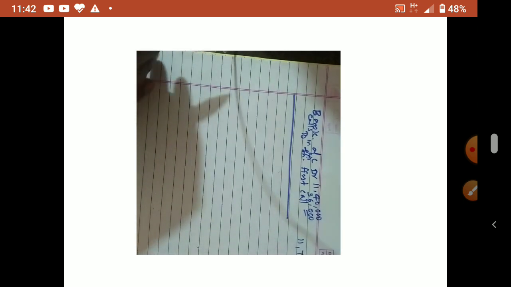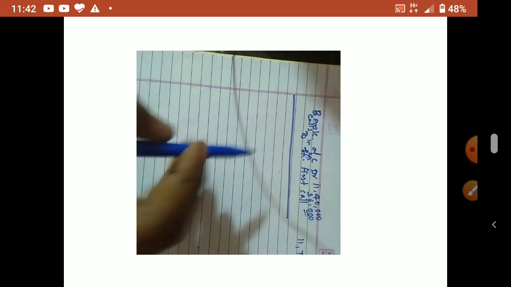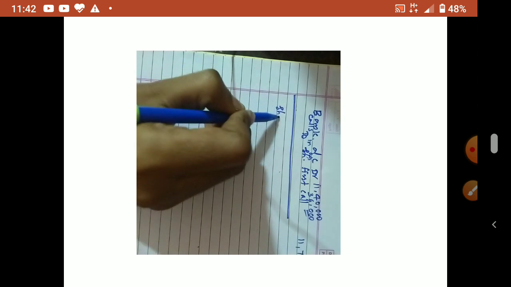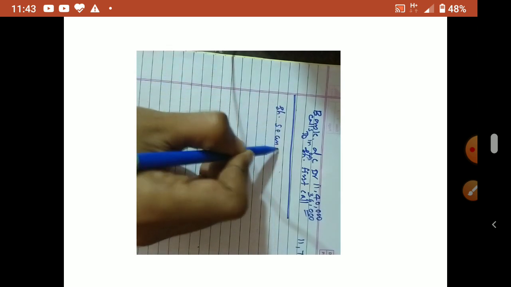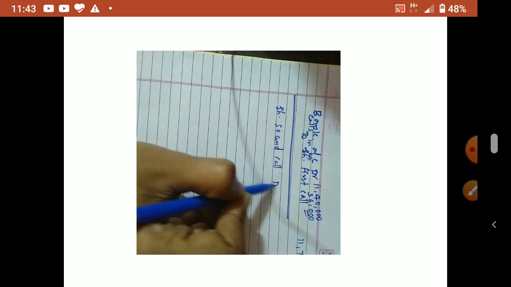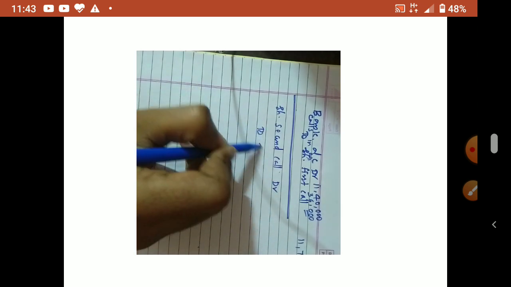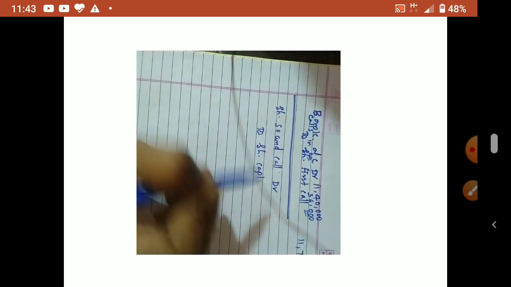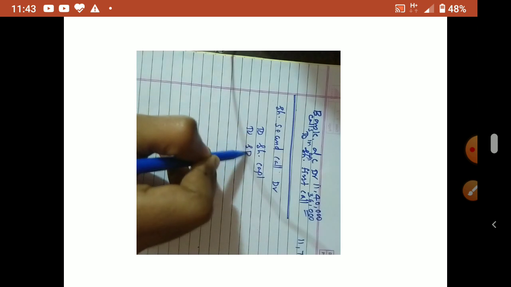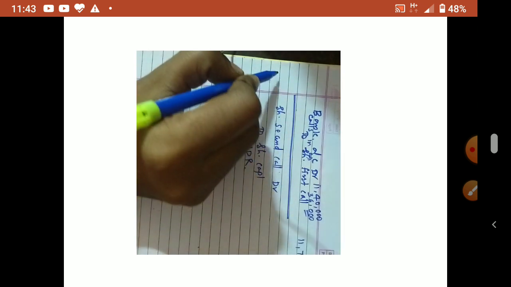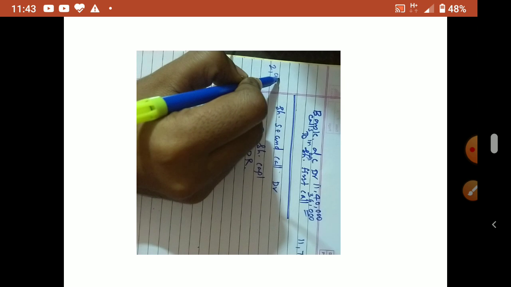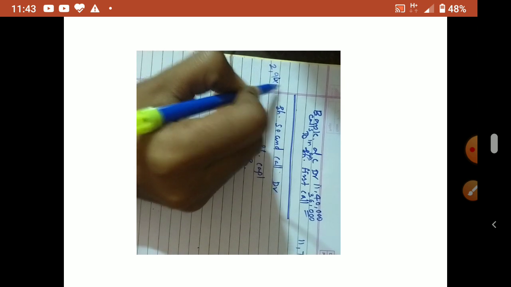Now after first call, second call. So share second call, debtor to share capital. Here also premium is there to SPR. So here also how many number of shares? 2 lakh 94,000 only.